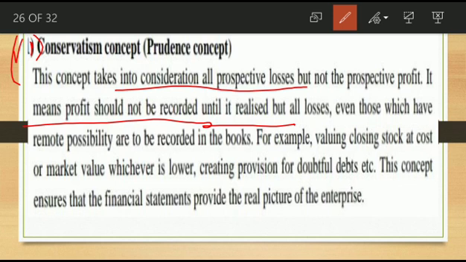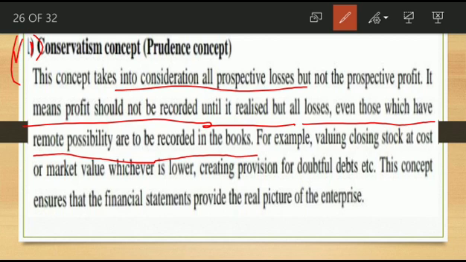But if you are expecting that in future you will suffer a loss of 10,000 rupees, no problem, you can enter it in the books of account. That's the point. The profit should not be recorded until it is realized. Realized means a real happening, that is the realizing period. Only in the realizing period do you enter the profit, but all losses, even those which have a remote possibility, are to be recorded in the books of account. Any chance of loss, you can record in the books of account.